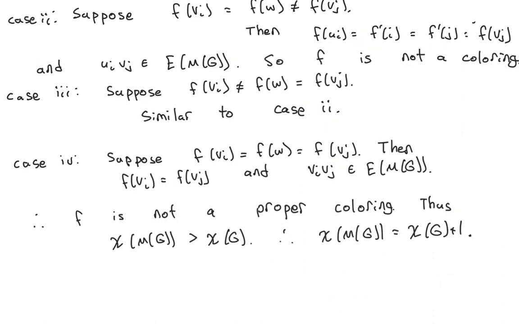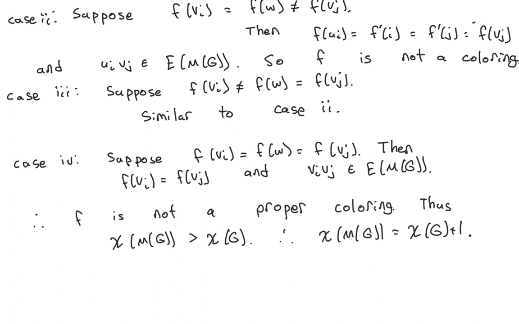Case 2, f of vi is equal to f of w, but f of w is not equal to f of vj. Then what happens in this case is f prime of i is equal to f of ui, f prime of j is equal to f of vj, and congratulations, we have a monochromatic edge involving one of the u vertices.